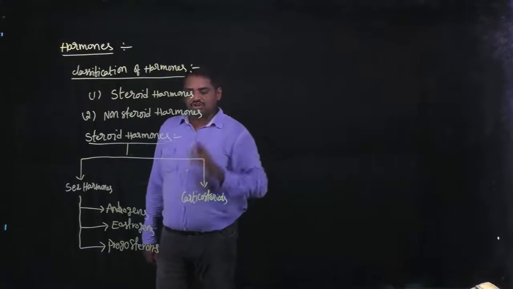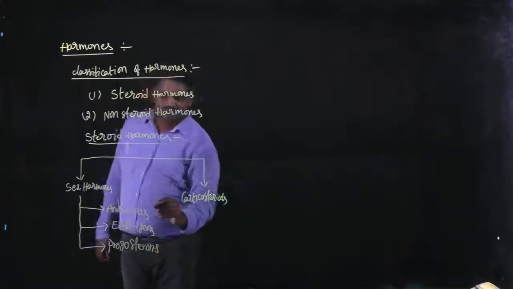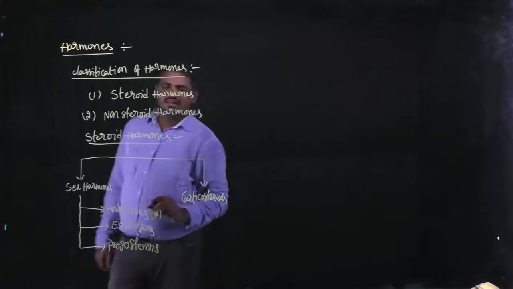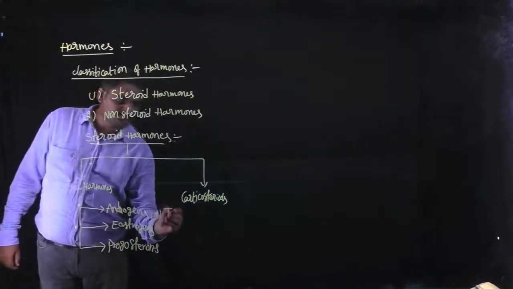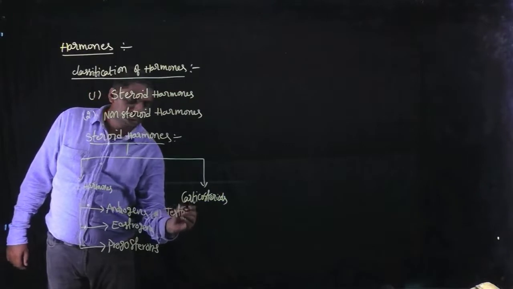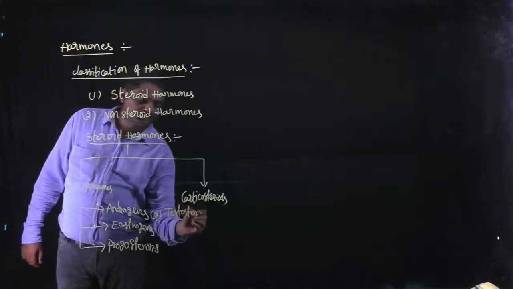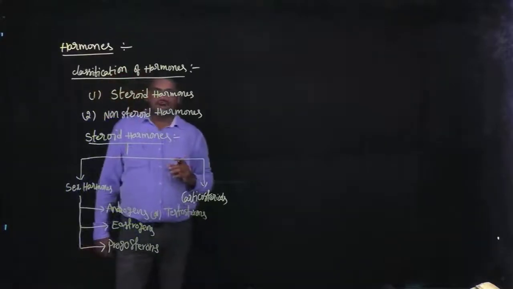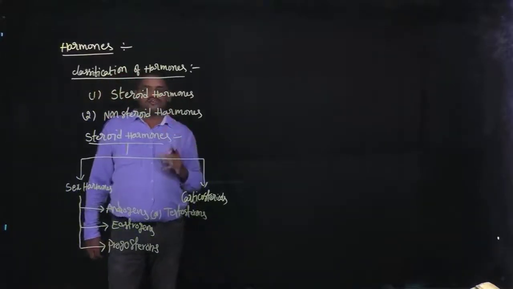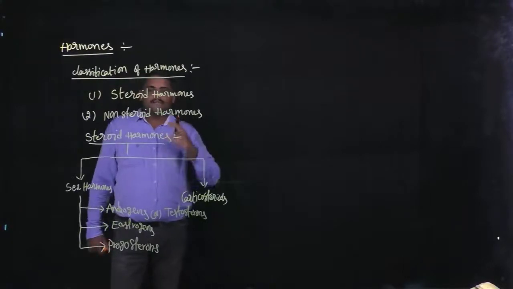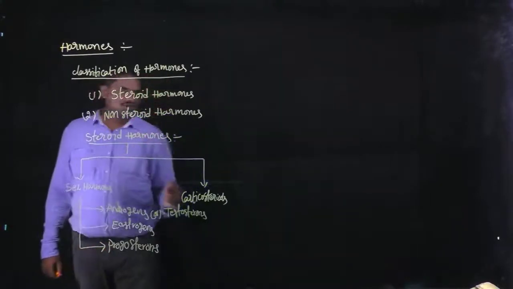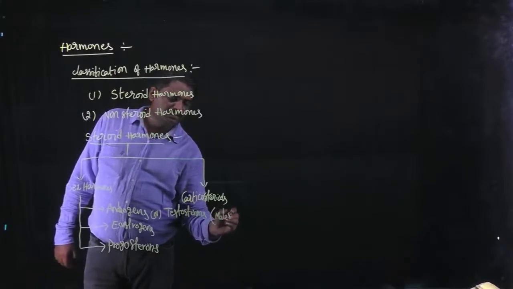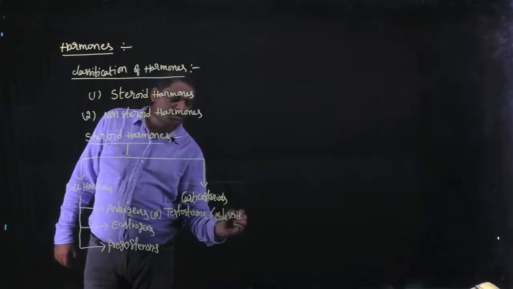Androgens are testosterones. These are male sex hormones.